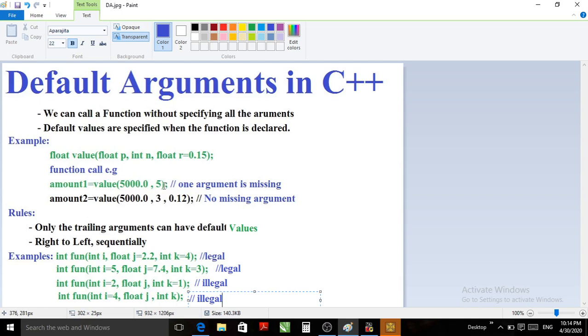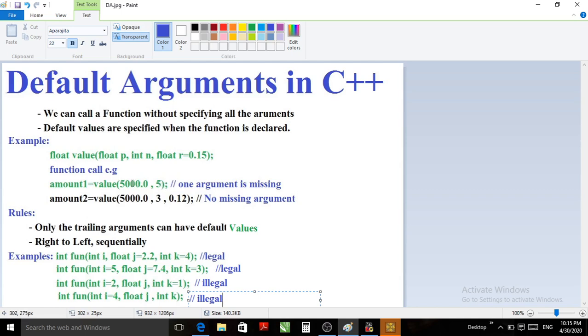Actually, I don't want to pass a parameter for the first argument, but as per the process of the compiler, always the first parameter will get passed to the first argument, second to second, and if there is a third, it will be given to the third. Even if the first argument, suppose, has a default value and I want to pass these two values to the other two arguments, it will not happen like this.